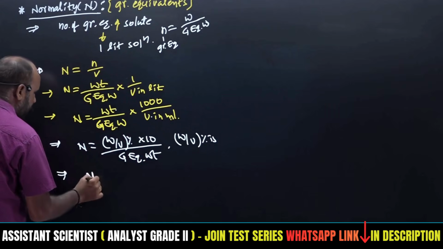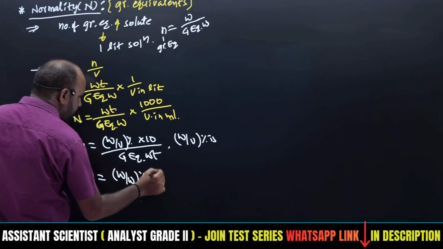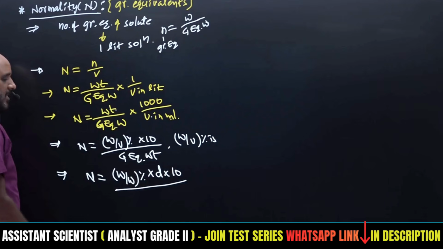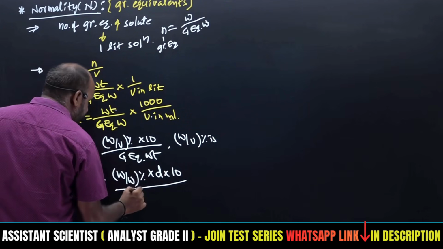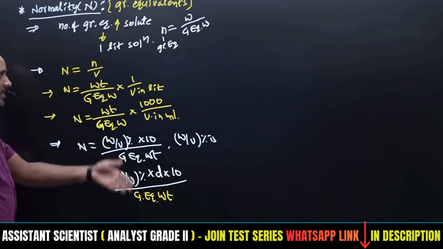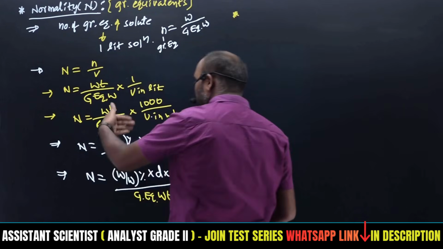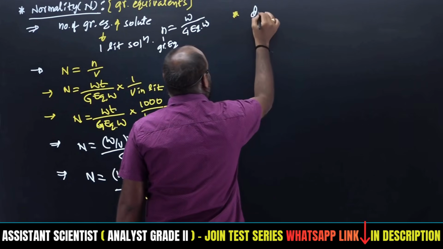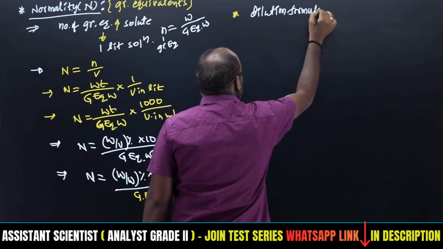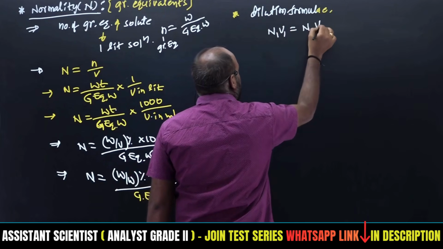If weight by weight is given, normality is equal to weight by weight percentage into density, divided by gram equivalent weight. How the conversions work, we have discussed just now. What is this equivalent weight? We will discuss later. Then coming to the next formula, after these two, the dilution formula. Dilution formula is N1 V1 equals N2 V2.